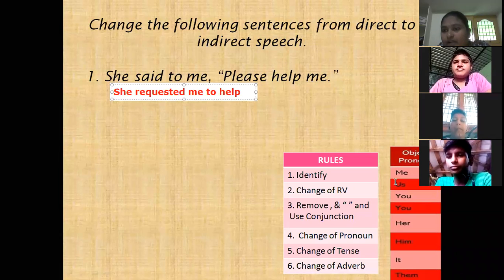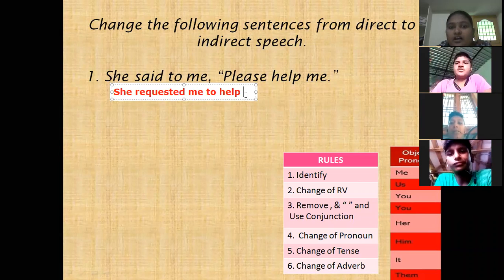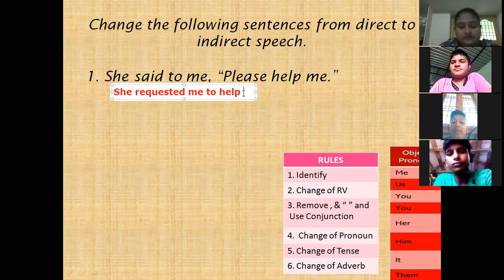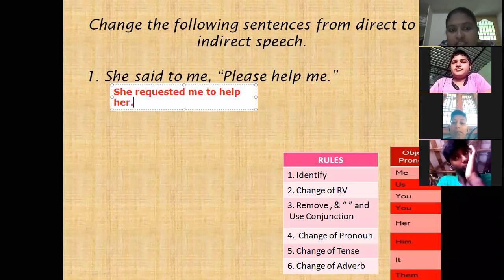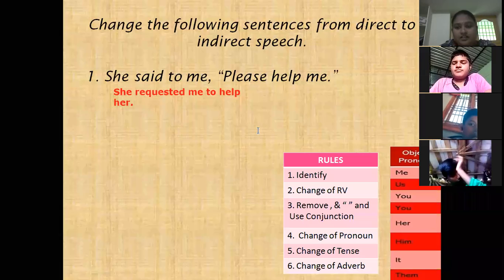See, here I have put a table also. It's an object pronoun. In the place of me we have to write her. So the answer is: She requested me to help her. It's very easy. Imperative sentence is very easy.